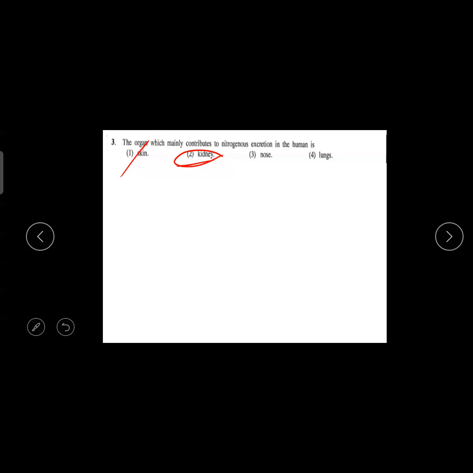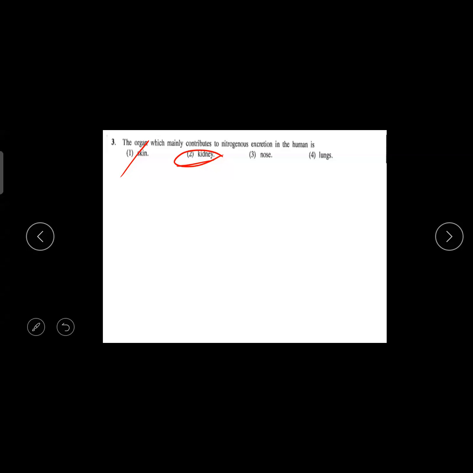Yes, we can consider it an excretory organ because exhaled air goes out of the body through the nose, but mainly it is the lungs. In the lungs we are inhaling and also exhaling. Exhaling is an excretory process. You are exhaling the waste carbon dioxide and the waste water vapor. So the lungs are connected to the nose, no?